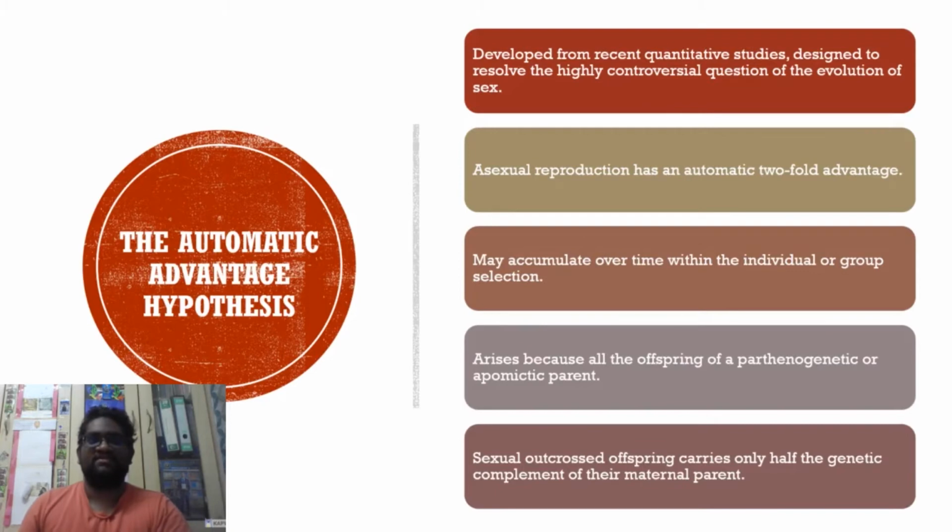Last but not least is the automatic advantage hypothesis. This hypothesis developed from recent quantitative studies designed to resolve the highly controversial question of the evolution of sex. These studies show that asexual reproduction has an automatic twofold advantage over sexual reproduction, which can accrue because of either within individuals or group selection. The twofold advantage of asexual reproduction at the individual level arises because all the offspring of a parthenogenetic or apomictic parent carry the full genetic complement of their mother. Sexual outcrossed offspring will carry only half the genetic complement of their maternal parent.